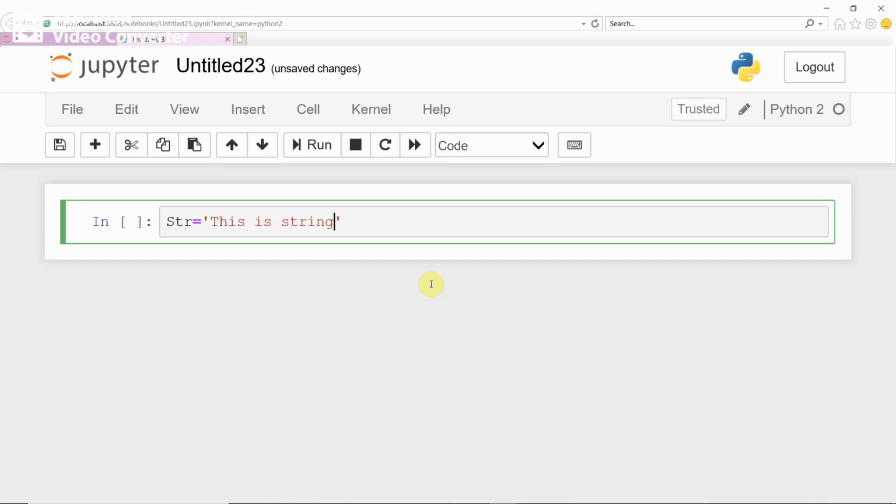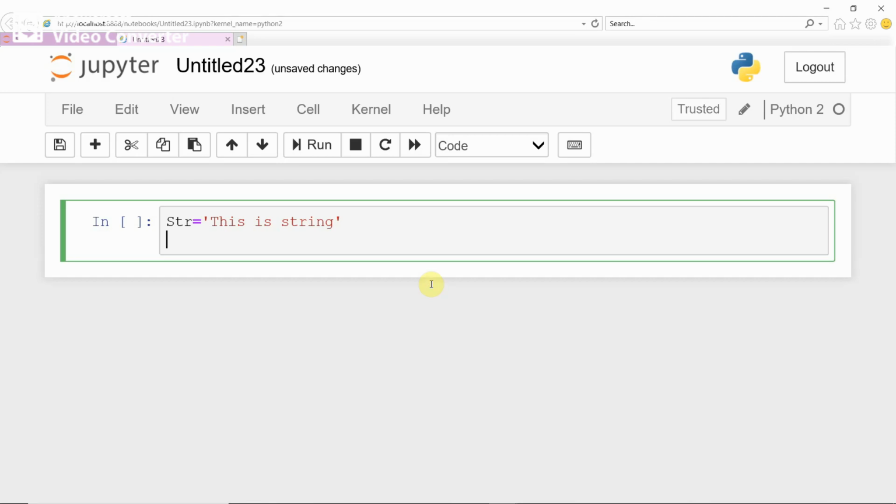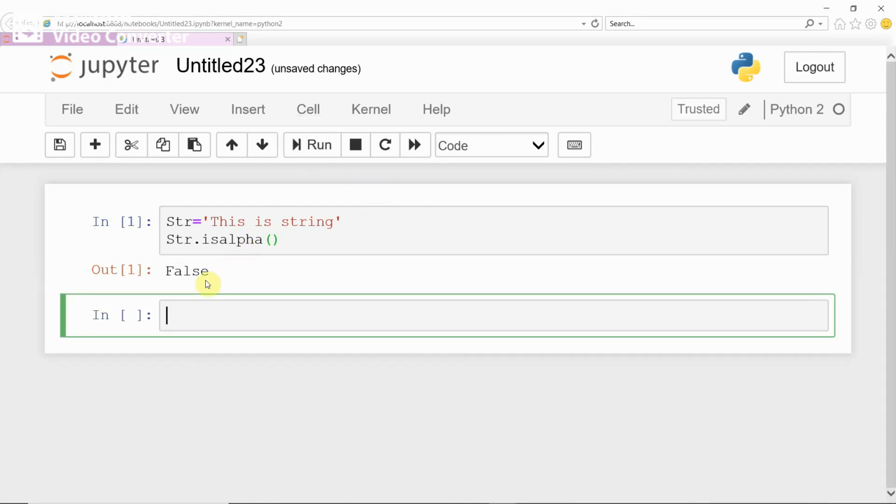This is a string. Now, if you want to check whether this string contains only alphabets, then you can use the str.isalpha() method. isalpha is the method to check whether a string contains only alphabets. Run. Now it is giving false.